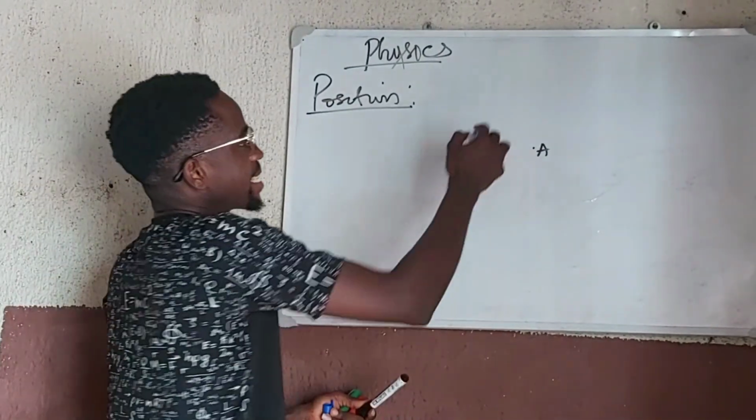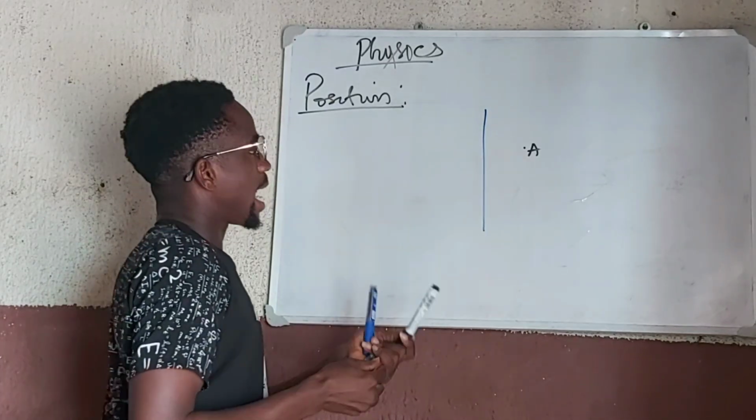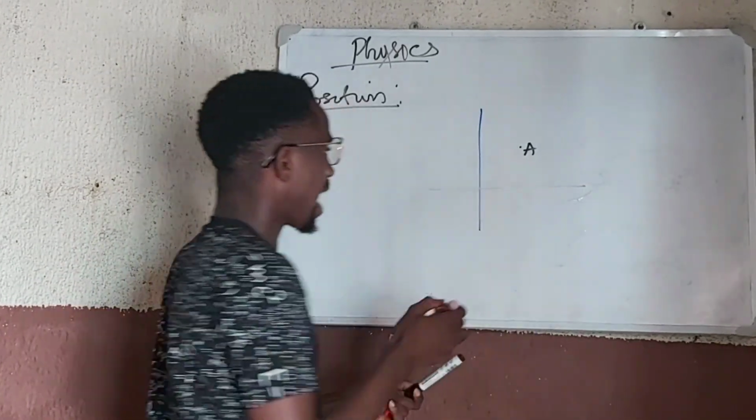by drawing the Cartesian axis, the vertical and the horizontal axis.